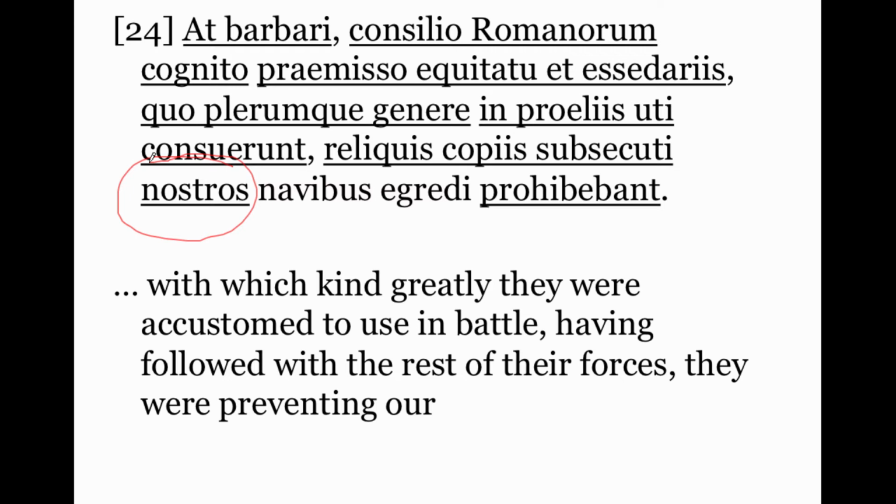But what it really stands for is nostros milites, our soldiers. Caesar knows when he's writing to Romans that they know that our soldiers are the subject here, so he doesn't have to say milites at all. Nostros just means our guys, our ones. So they were prohibiting ours, understood our soldiers, they were prohibiting them to do this, egredi.